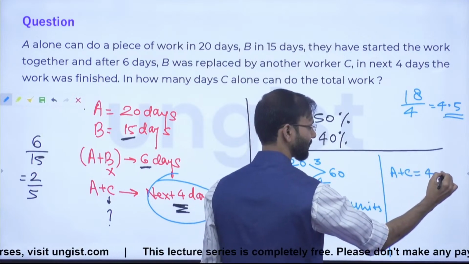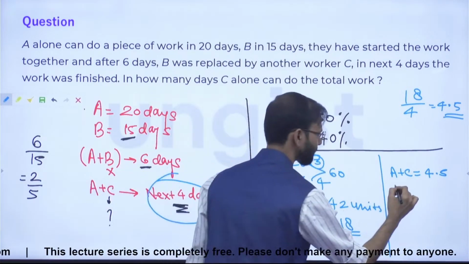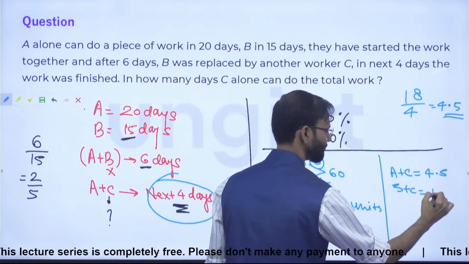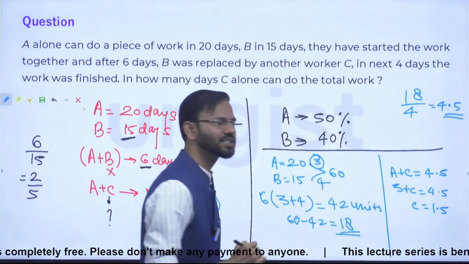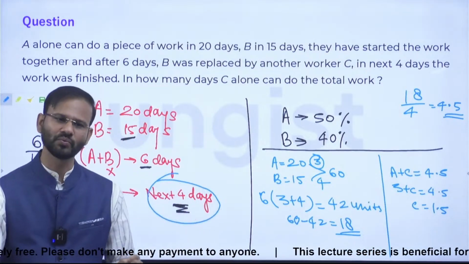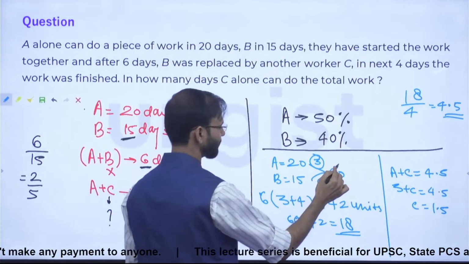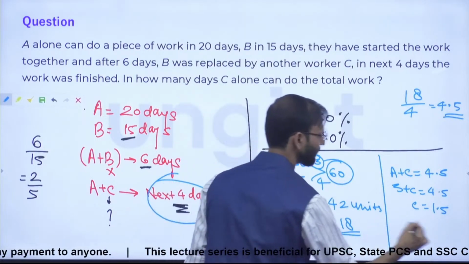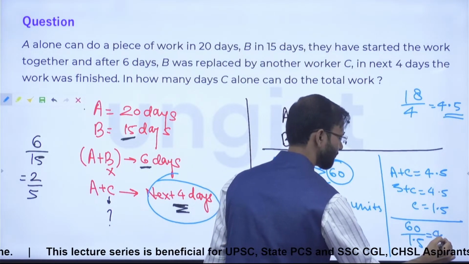A and C. A can perform 3 units of work in 1 day. So 3 plus C is 4.5. So C is equal to 1.5. So C must be doing 1.5 units of work in 1 day. For the entire work, he takes 60 by 1.5, which is 40 days.